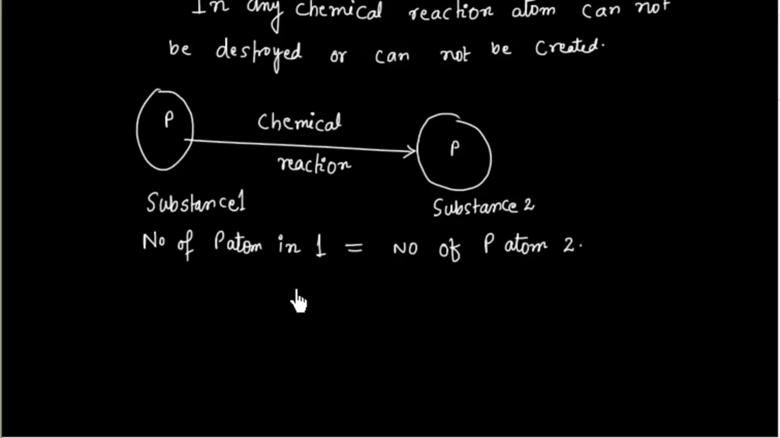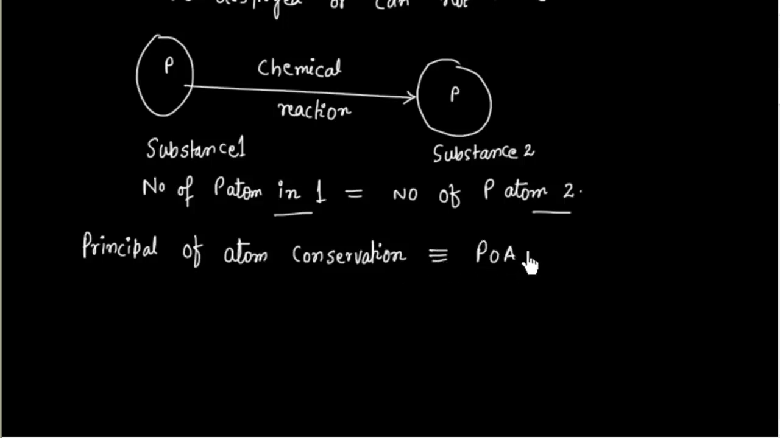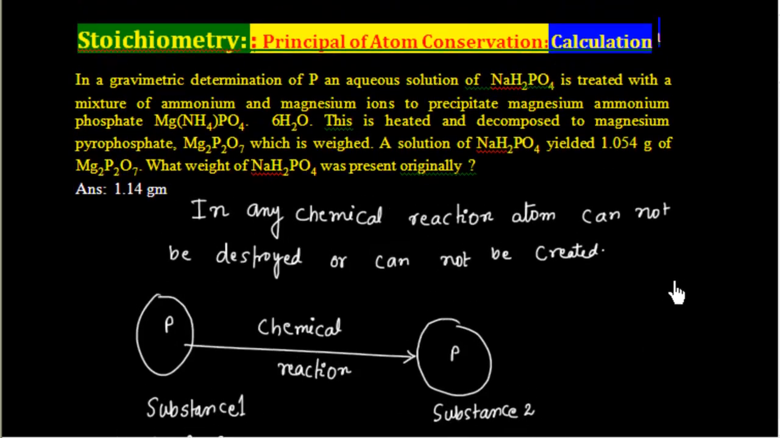And this is also called the principle of atom conservation, that atoms remain conserved, and in short it is sometimes written as POAC. Now let us say we can do this problem using this method.